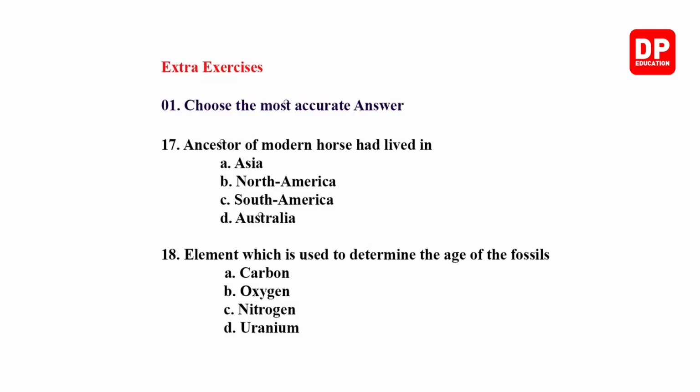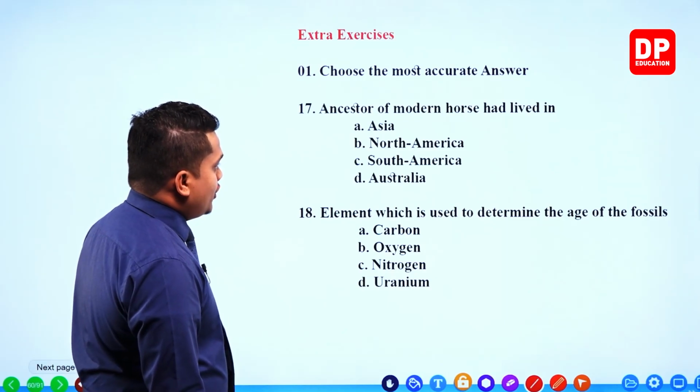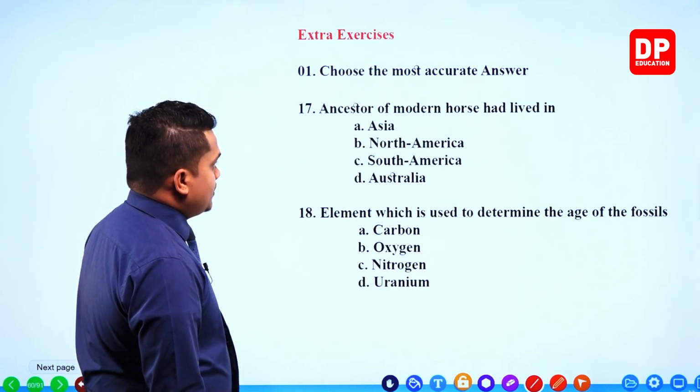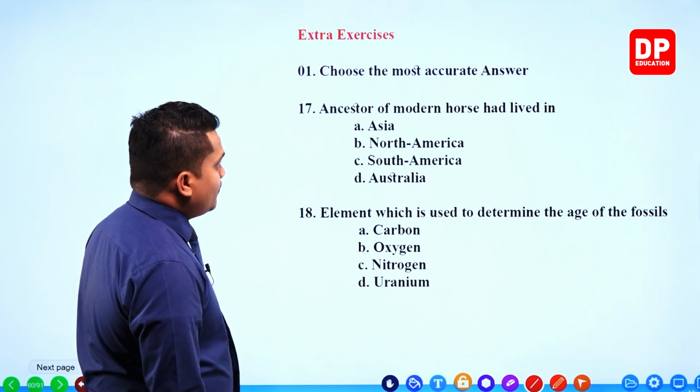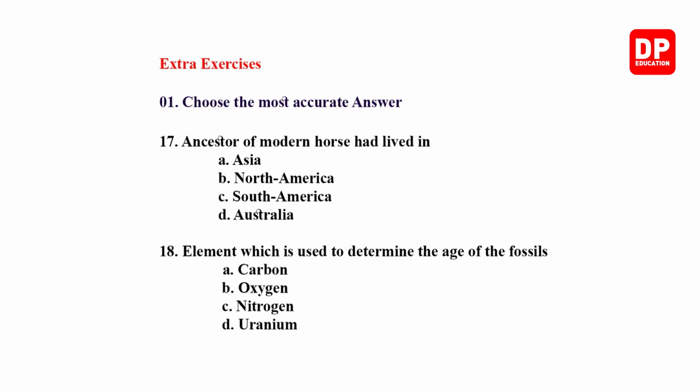Right. The ancestor of modern horse had lived in Asia, North America, South America, Australia. So the ancestor of modern horse had lived in North America, South America, Australia and Asia.